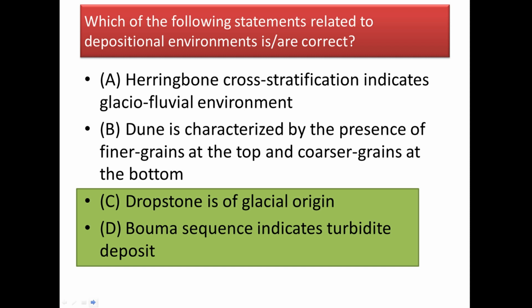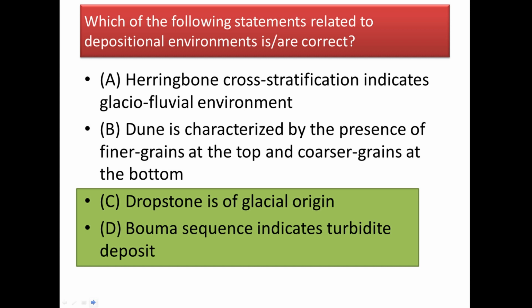Next question is, which of the following statements related to depositional environment is correct? The first option, herringbone cross stratification indicates glaciofluvial environment, which is wrong because it indicates a tidal environment. Okay. Next, dune is characterized by the presence of finer grains at the top and coarse grains at the bottom. This is also wrong because suppose wind is blowing from one direction and the dune is getting formed. Okay.